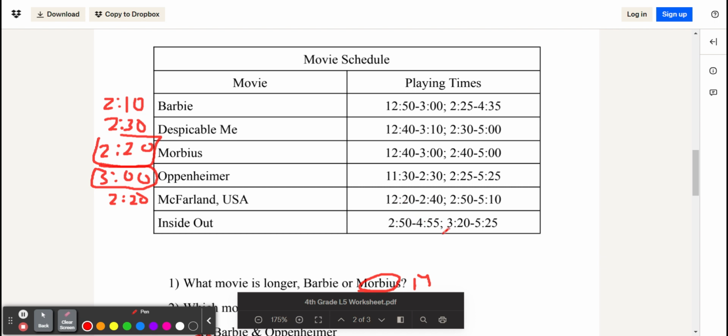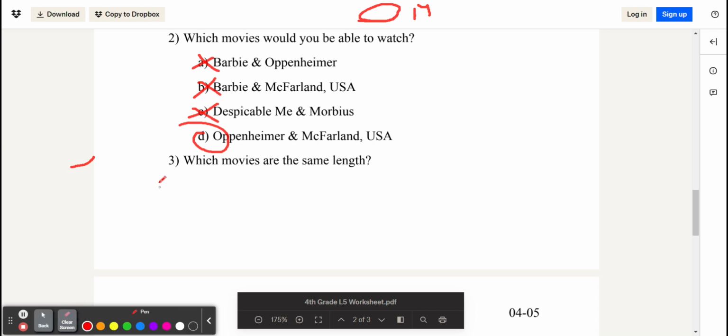And then Inside Out is, let's see, we have 5 minutes, it moves 5 minutes forward, and then 2 hours and 5 minutes, because in between these times there's 2 hours and 5 minutes. So we can see that Morbius and McFarlane USA are both 2 hours 20 minutes long. So it's Morbius and McFarlane USA.